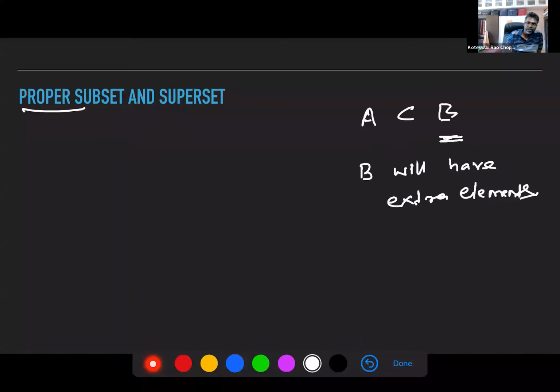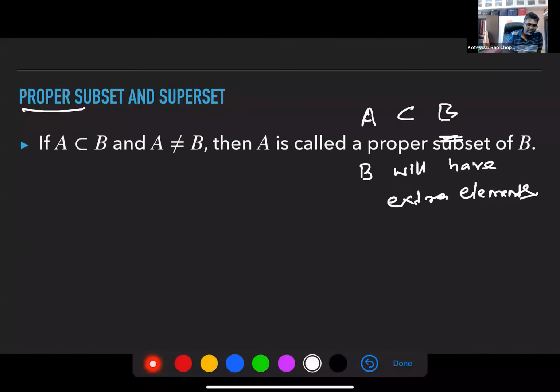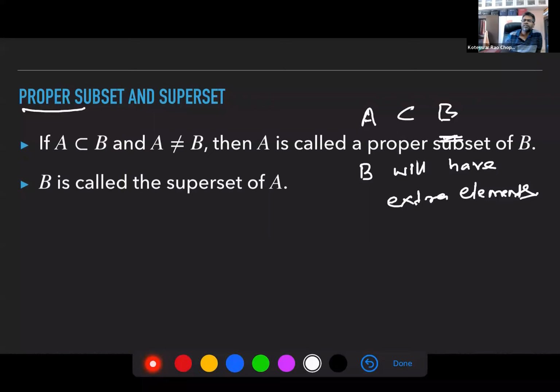And then B will be called a superset of A in that case. So if A is a subset of B, then A is not equal to B. Then A is called a proper subset of B, and B is called the superset of A. You guys understand this? Yes.